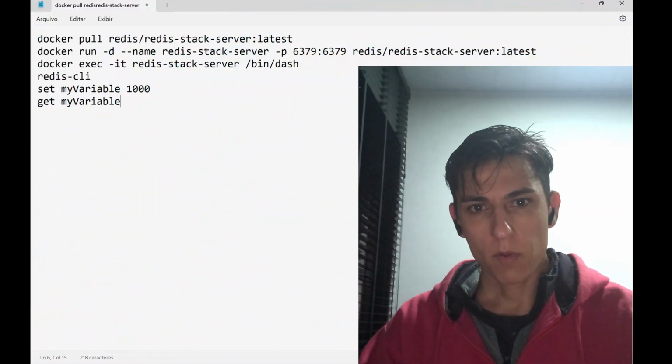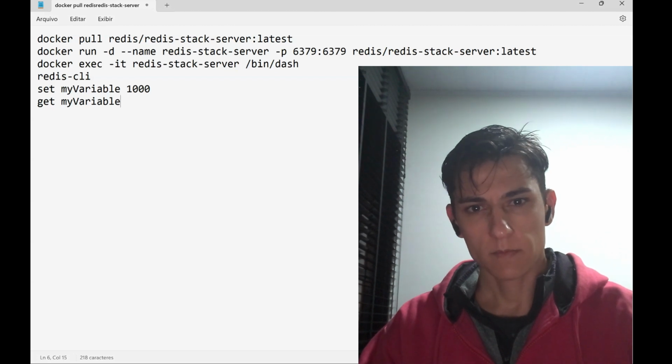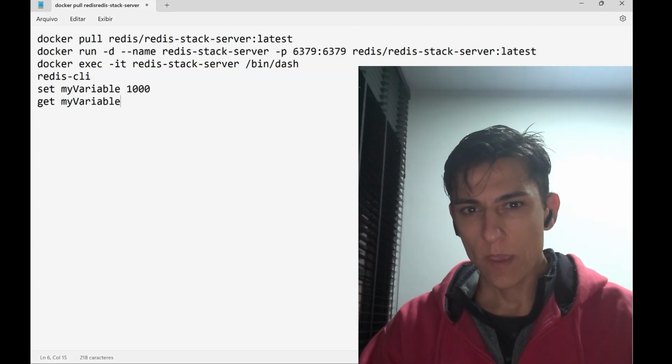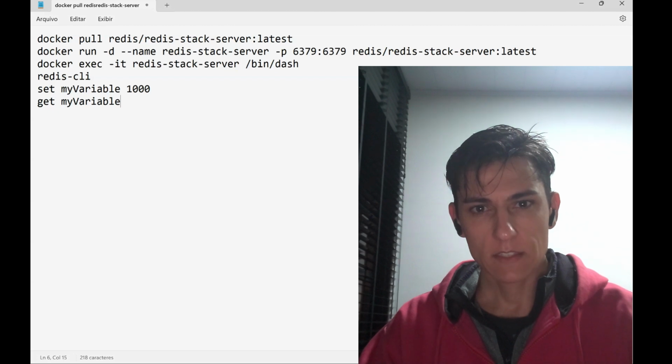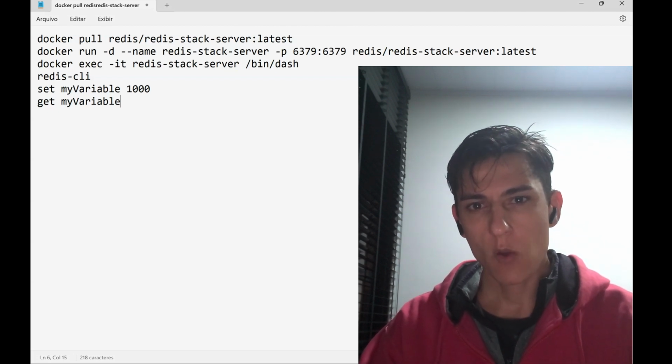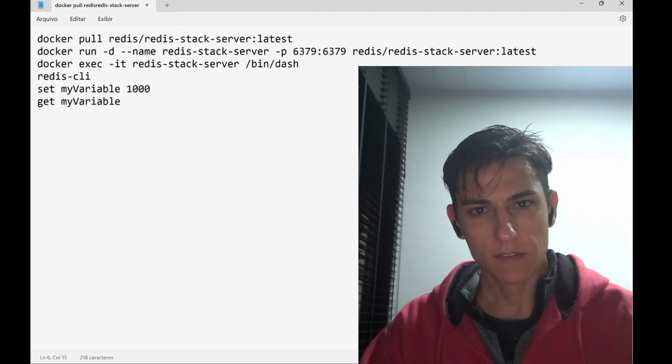Redis is a very popular NoSQL database. So let's see how we can install that on our own Windows using Docker, and then how we can access that and interact with the database server using the CLI interface.